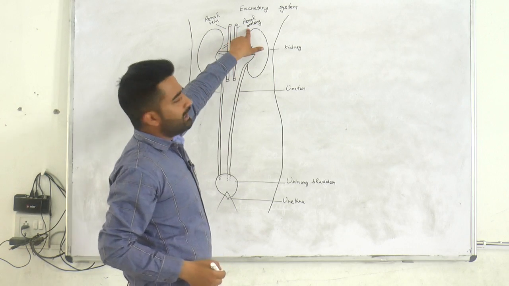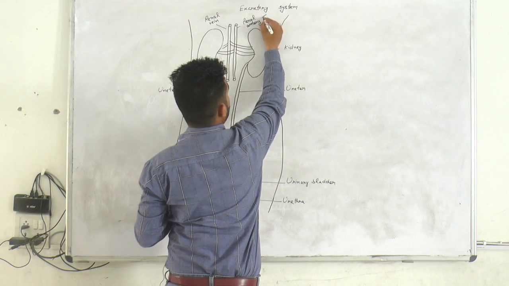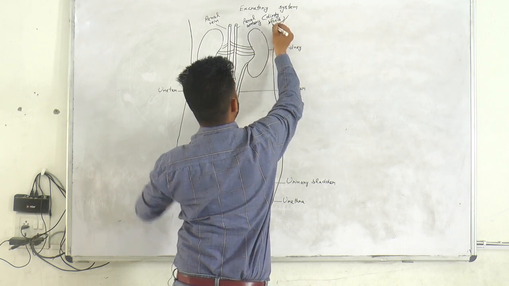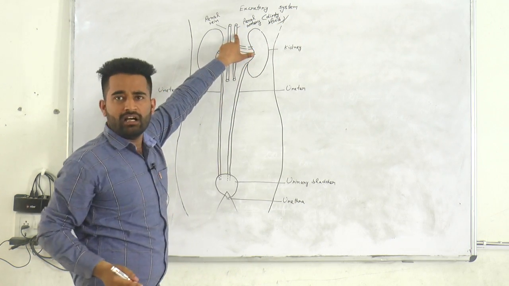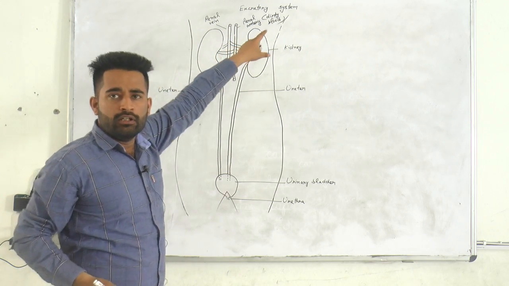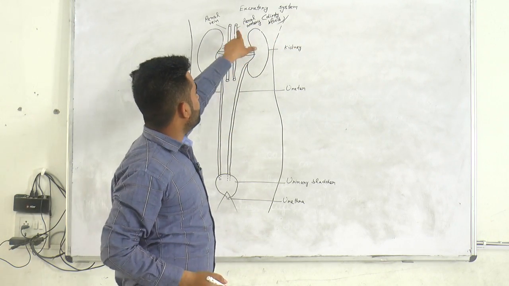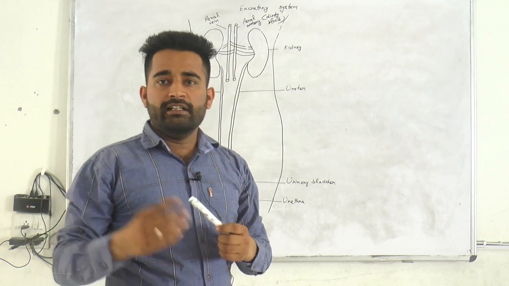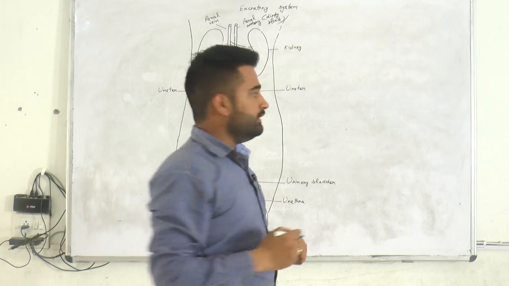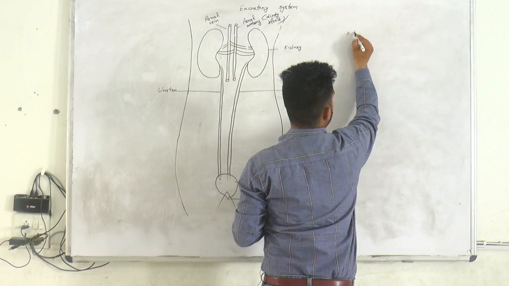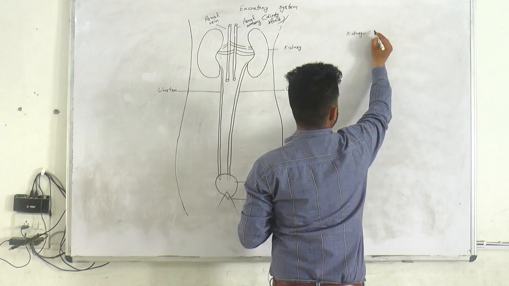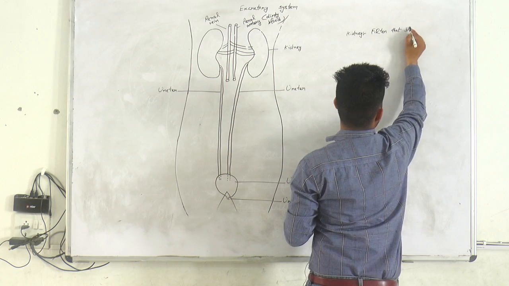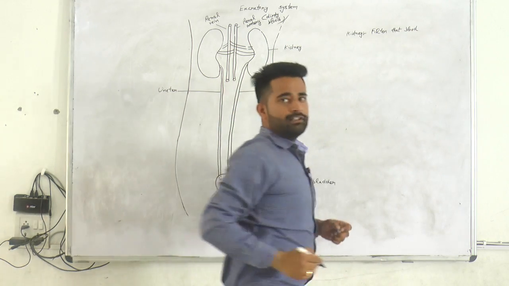Dirty blood enters through the renal artery. Here, one tube is the renal artery and the other is the renal vein. The dirty blood goes to the kidney, and the kidney's function is to filter that blood.